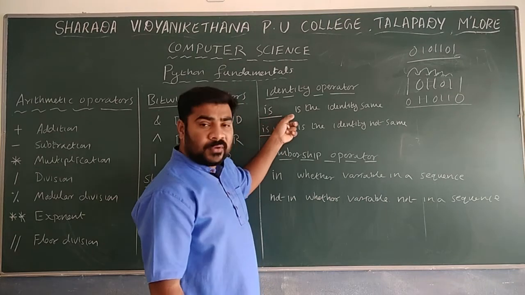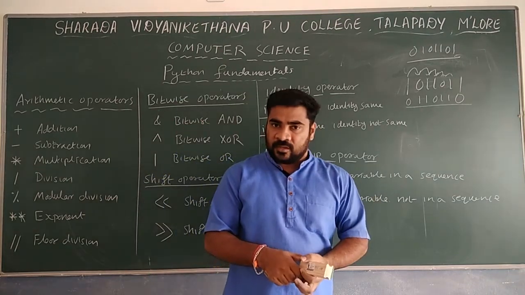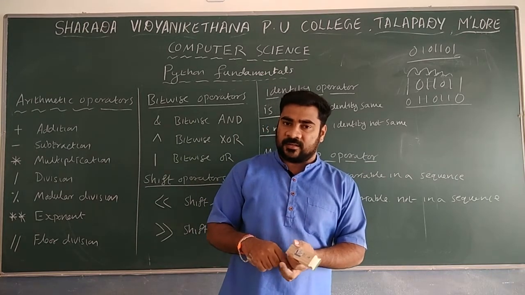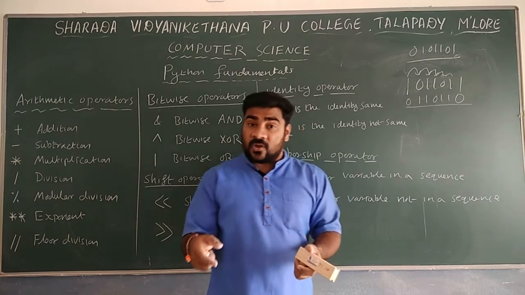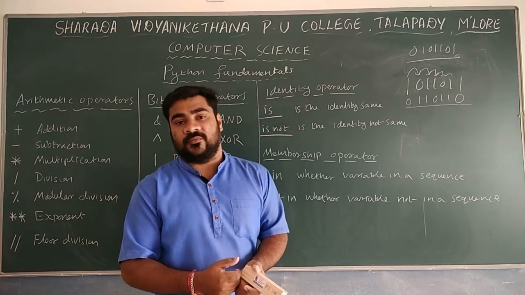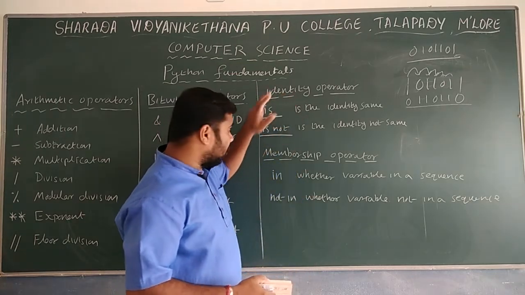Is not will check whether both are not the same. Remember, the operations are opposite. For that purpose we mainly make use of identity operators.